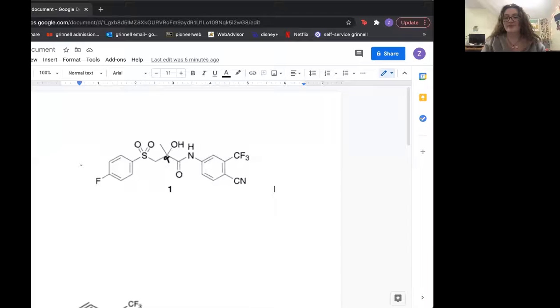If I can get this to, there we go. So this right here is the end product. And right here, this is the one stereocenter in the molecule.